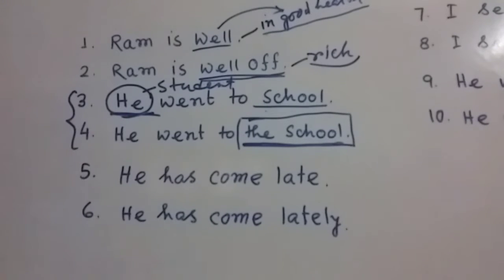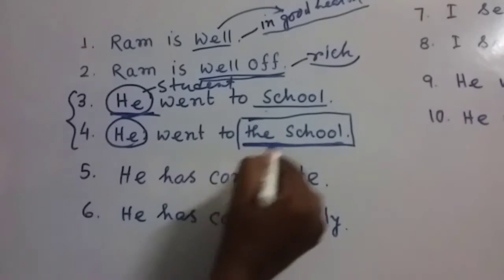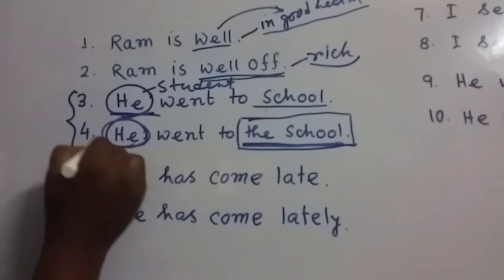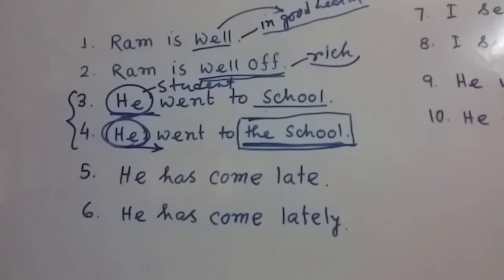Only students go to school to receive instruction. But in "he went to the school," the subject "he" is not a student. He may be a guardian, a member of the managing committee, or some other person who went to the school for other purposes, not for receiving instruction from the teachers.